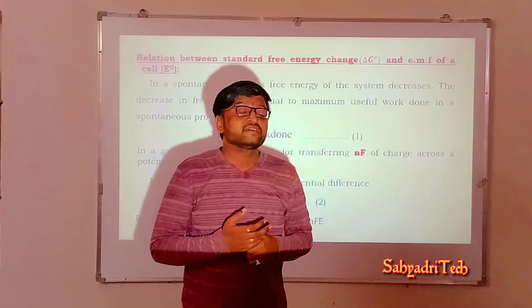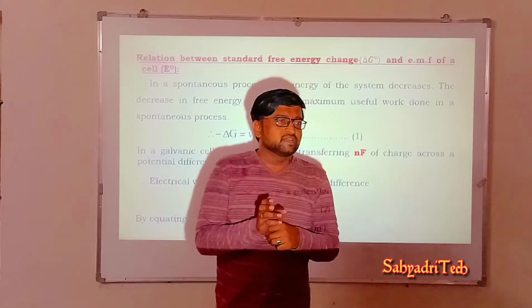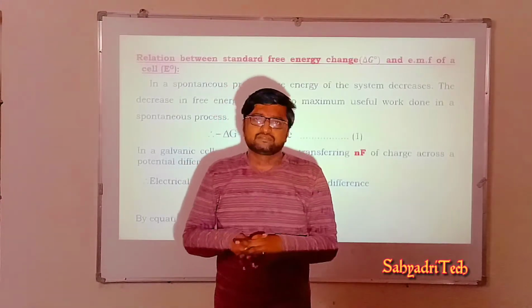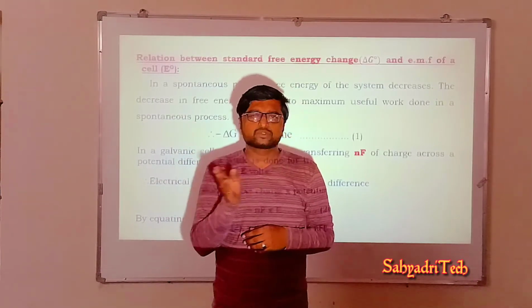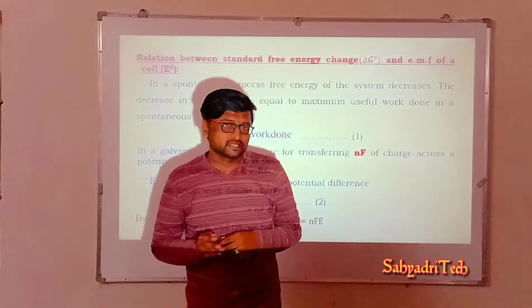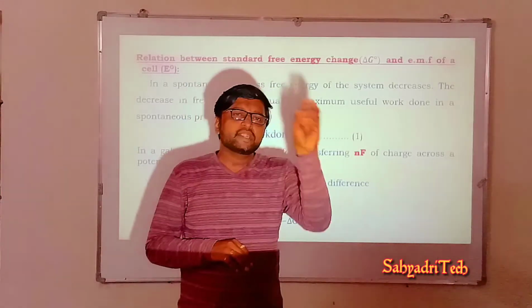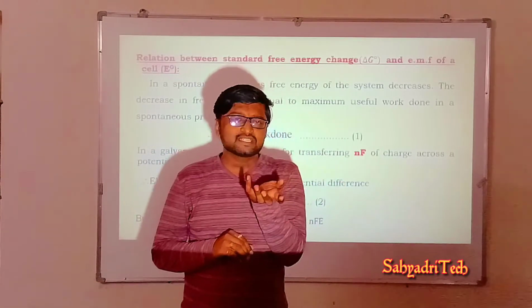What type of work done? Electrical work done. It means, as we said, there involves a redox reaction, and there involves a movement of electrons from anode to cathode, or I can say oxidation half cell to reduction half cell. For the movement of electrons, energy is needed.